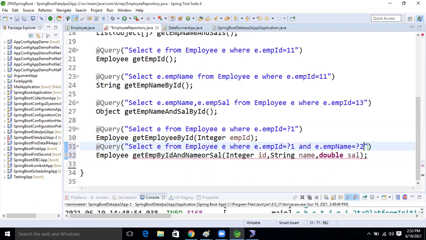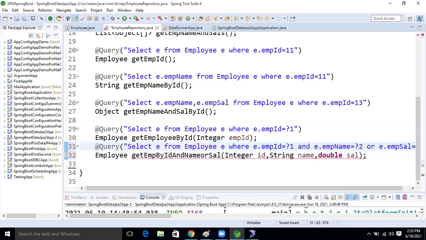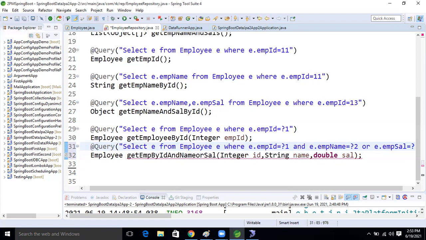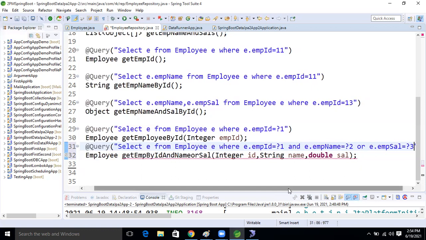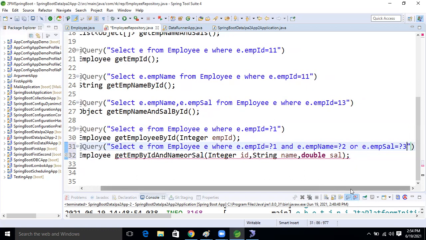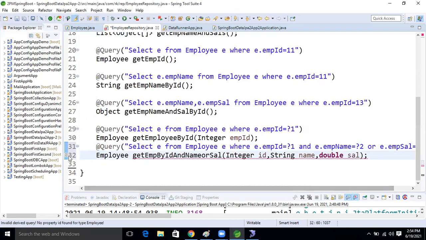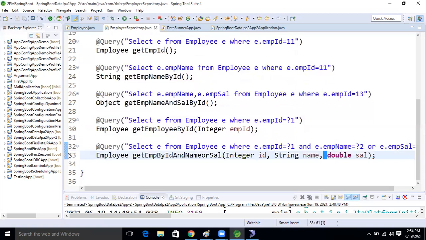After that, let's take AND only, because anything may match in between. AND condition: E dot emp sal equal to question mark, the third index. So this is our query.